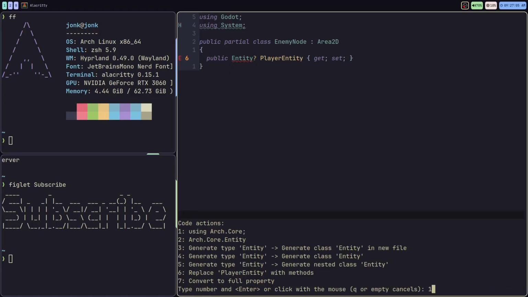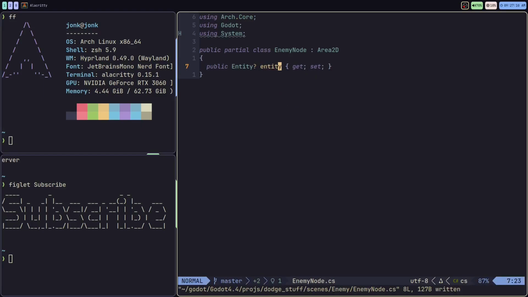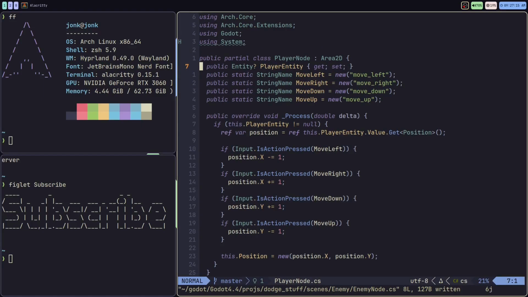We're going to have to import Arch for that. We'll call this entity field. It's going to be the same thing as this.